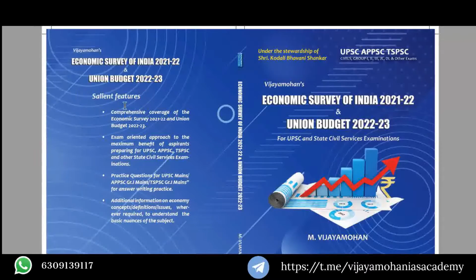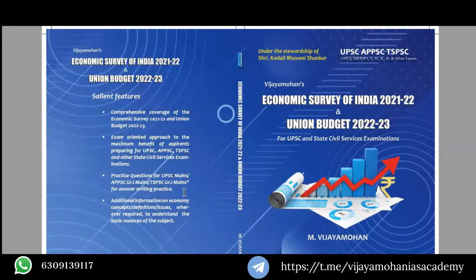The salient features are that it is a comprehensive coverage of the economic survey of 2021-22 and union budget 2022-23, and we have made it a point to provide an exam-oriented approach for the maximum benefit of aspirants preparing for UPSC, APPSC, TSPSC, and other state service examinations. I have provided practice questions for UPSC mains, APPSC Group 1 mains, and TSPSC Group 1 mains for answer writing practice.